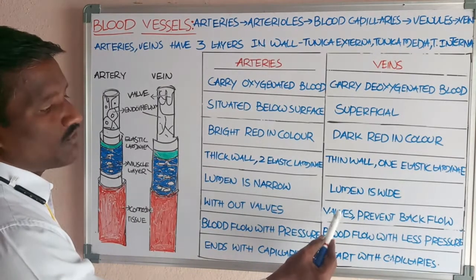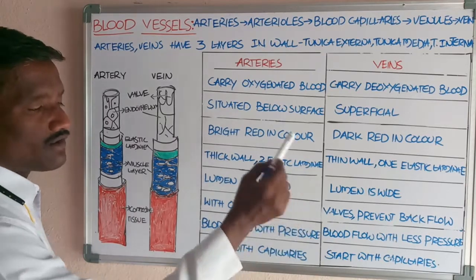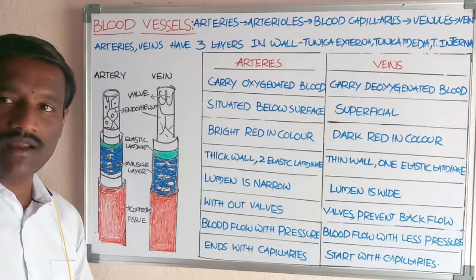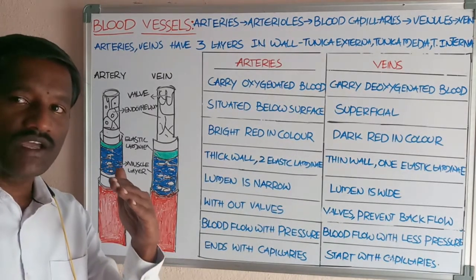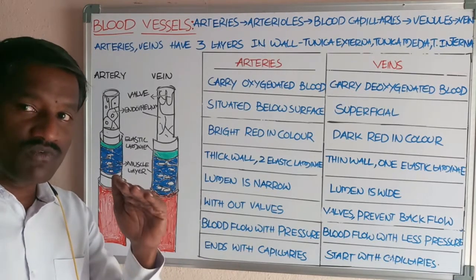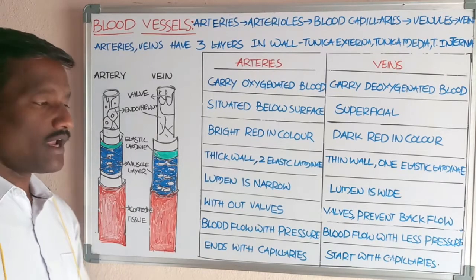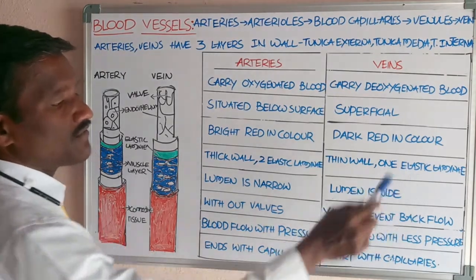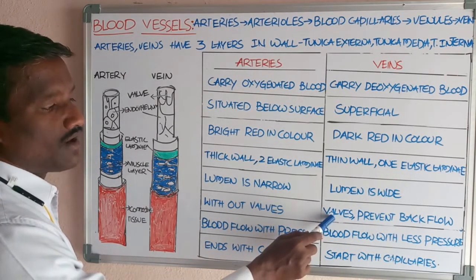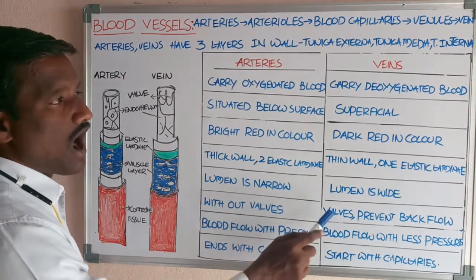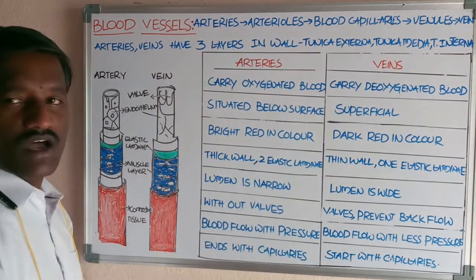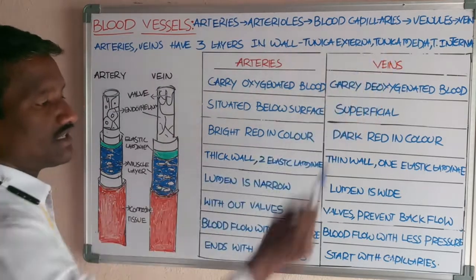Next, valves are present in the veins. These valves are formed by double folding of the endothelium, the tunica interna, and they prevent backflow. Because of the valves, the blood always flows towards the heart in the veins.